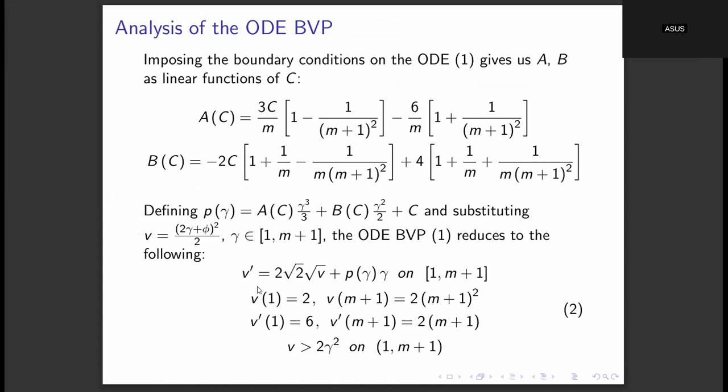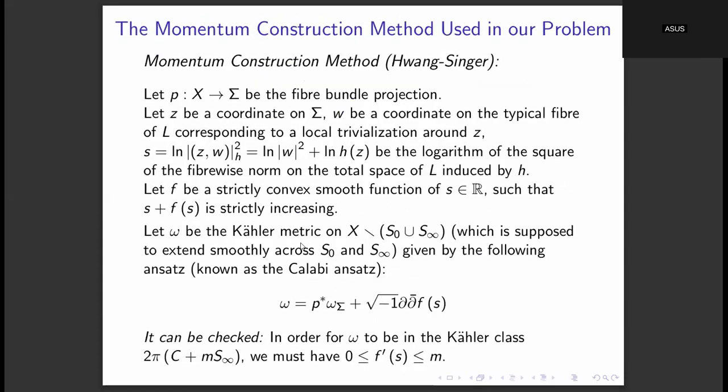The thing is that this Kähler metric omega which we wanted to construct on X, this momentum construction method, first constructs it only away from the two divisors, the 0 and infinity divisors, and then it gives what conditions are required for this metric to extend smoothly across the 0 and infinity divisors.